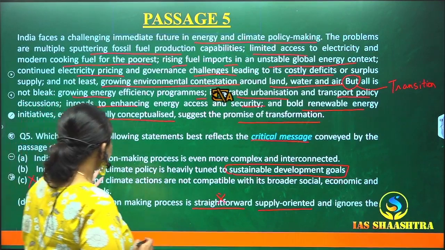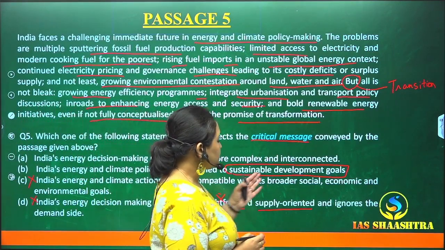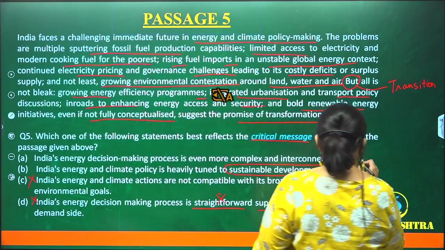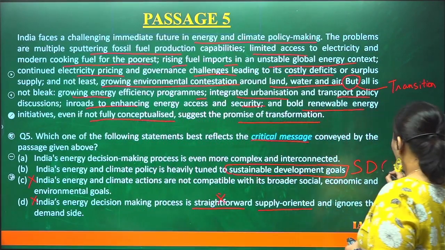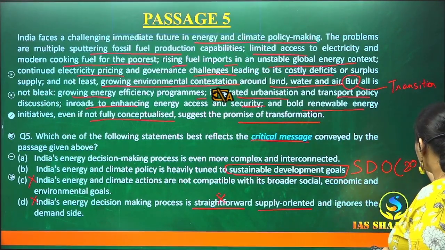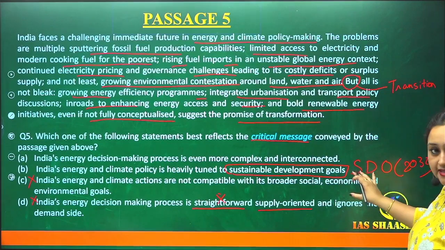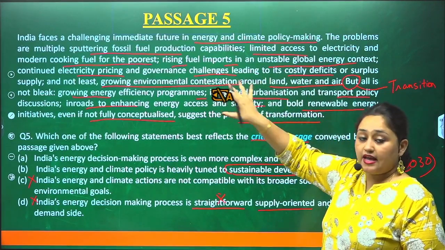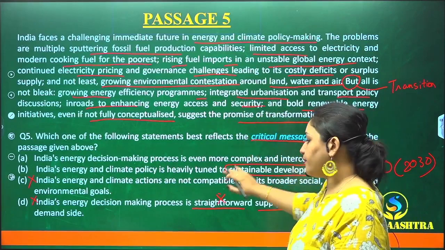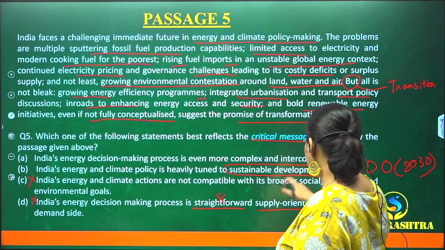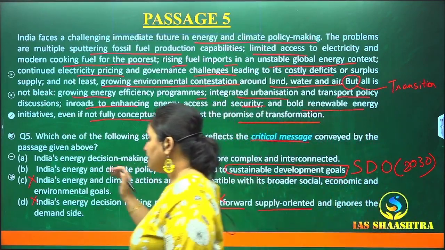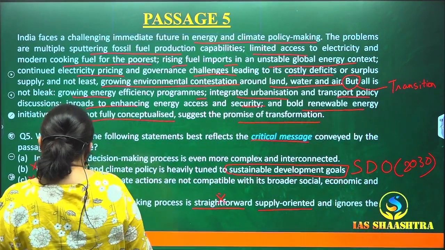See, so India's energy and climate policy is heavily tuned to sustainable developmental goals. This SDG of 2030 is a completely different concept which is not mentioned in the passage anywhere. So we cannot go with a point which is not mentioned in the passage, especially which is a completely different concept altogether. Okay? So let's just cross this point. Let's go to the first point.